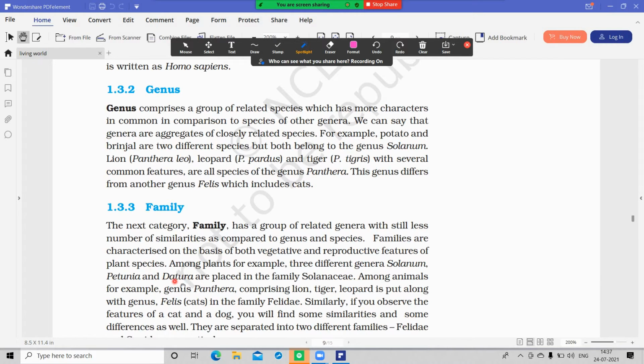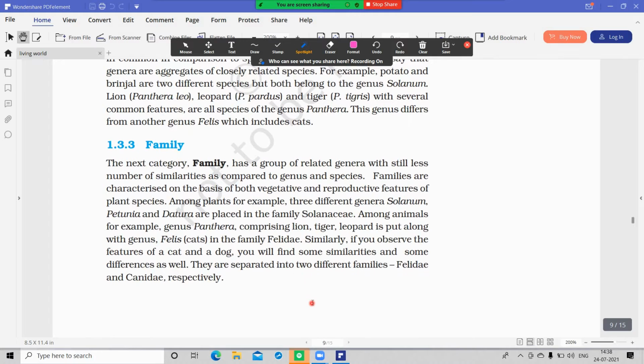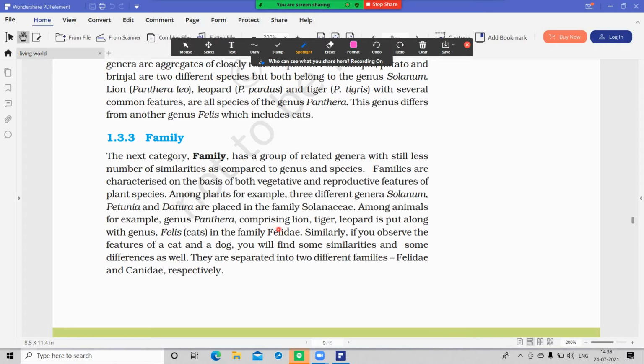Among animals, for example, the genus Panthera, comprising lion, tiger, leopard, and the cat, which belongs to a different genus, are all put together in the same family, Felidae. This is also important. Lion, tiger, leopard belong to one genus, the cat belongs to another genus, but they are put in the same family. What is that? Felidae. This is also an MCQ bit.